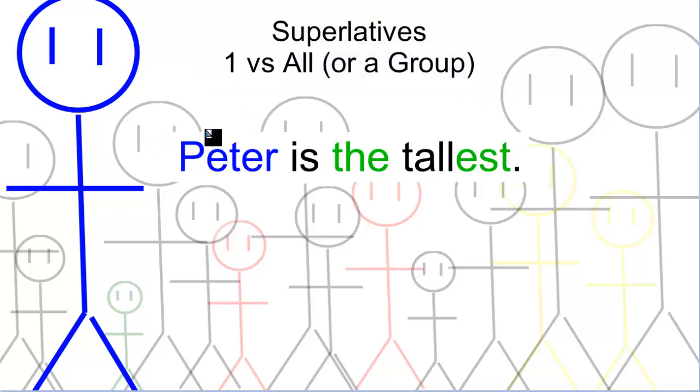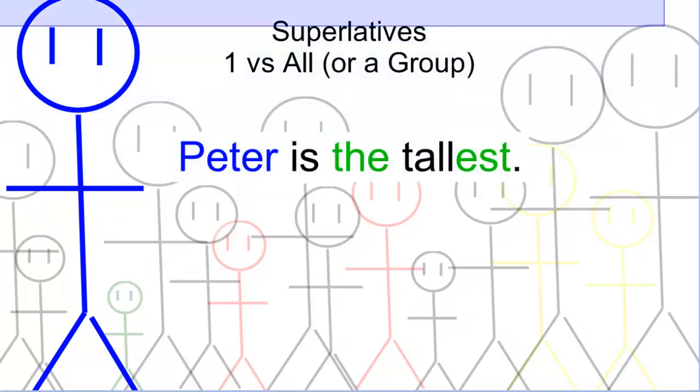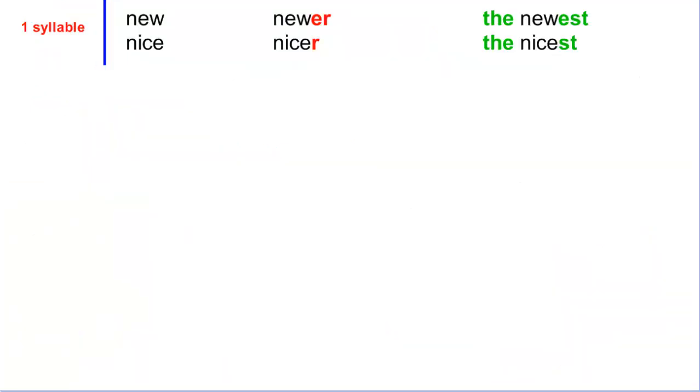In this case, look, Peter. We are going to compare Peter versus everybody else in the class. Peter is the tallest because not only is he very, very tall, but if you compare him versus all the other individuals in the class, he is the tallest. Look, this next person is very short in comparison. So he is the tallest of the class. It is an extreme. Superlatives represent the extremes of the spectrum. Okay, that's the idea. And there are very similar spelling rules to the comparative.